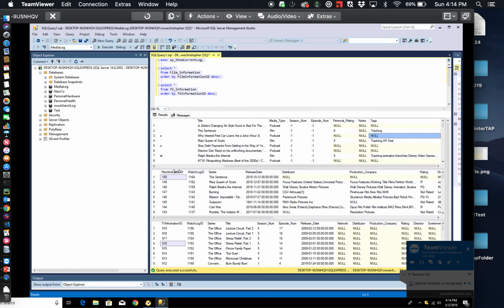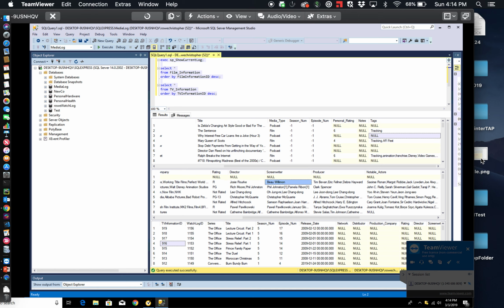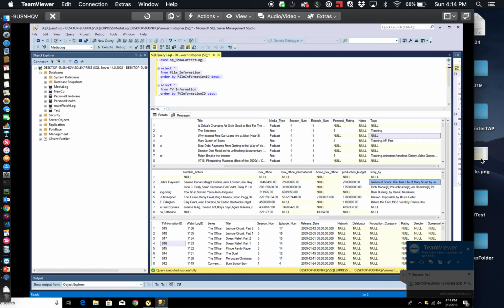Then I have specific tables depending on the media type, broken out for each film, podcast, book, TV show, etc. The ones I'll probably focus on for this project will be the film information and the TV information tables. The film information table has more specific movie information, including distributor, production company, the rating, director, screenwriter, producer, all the way over to box office information, which I think for a data analysis class is good to have, something that's numerically driven.